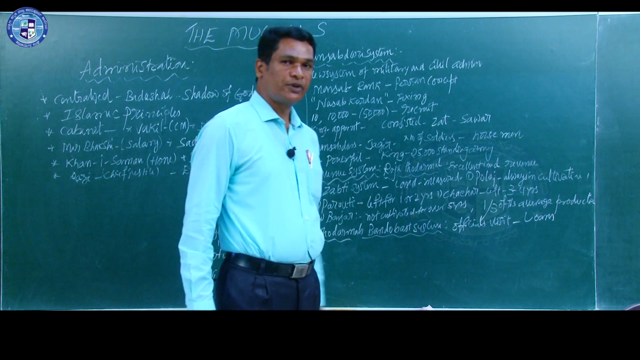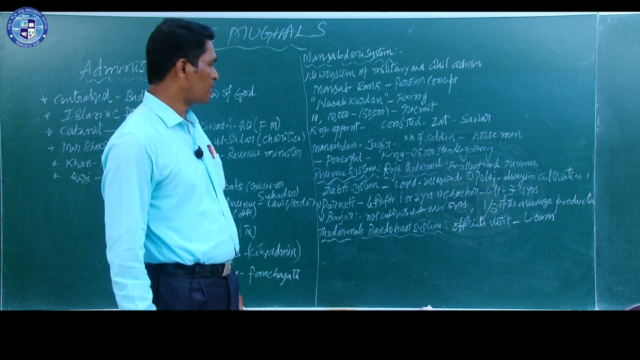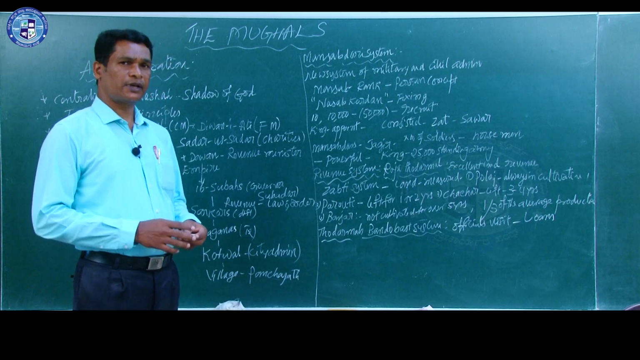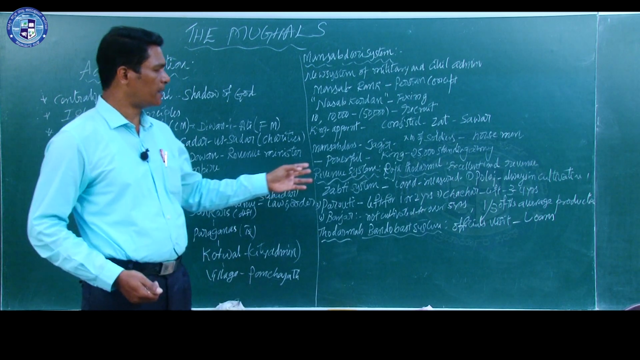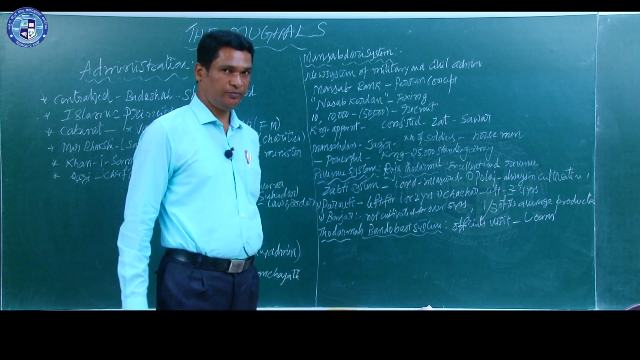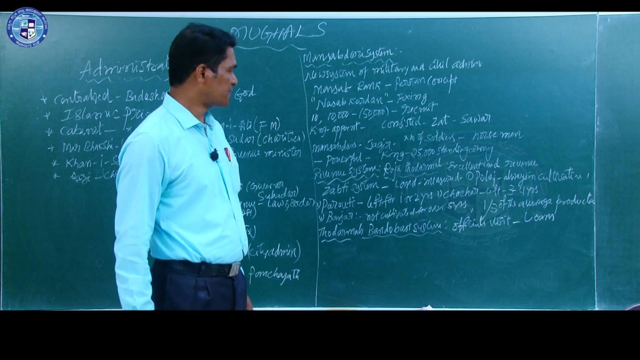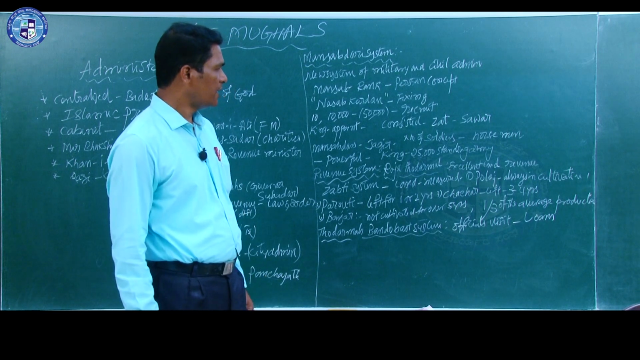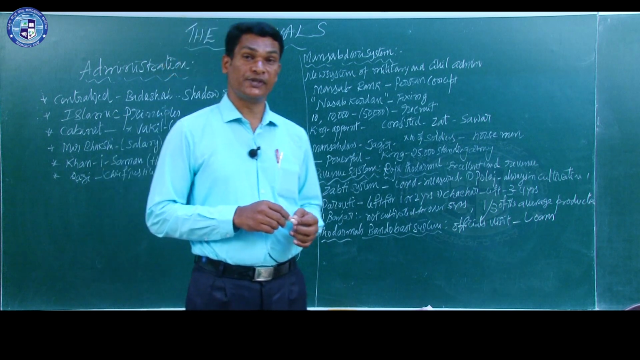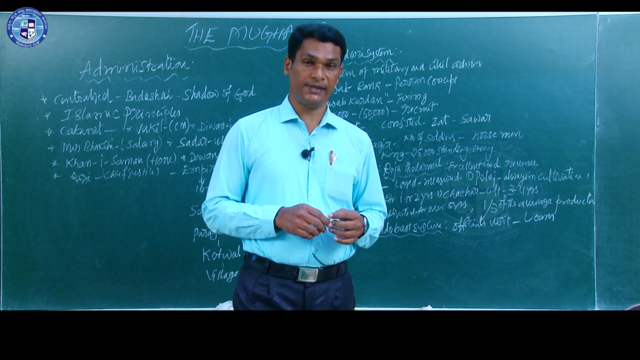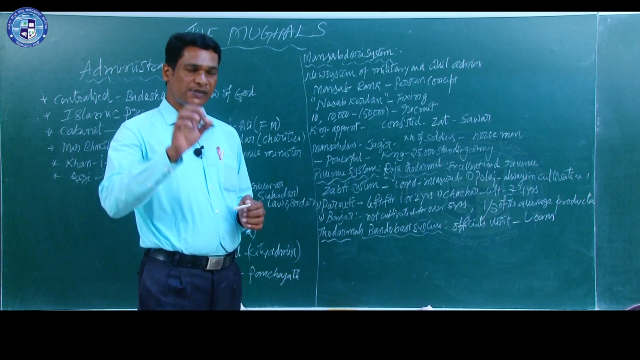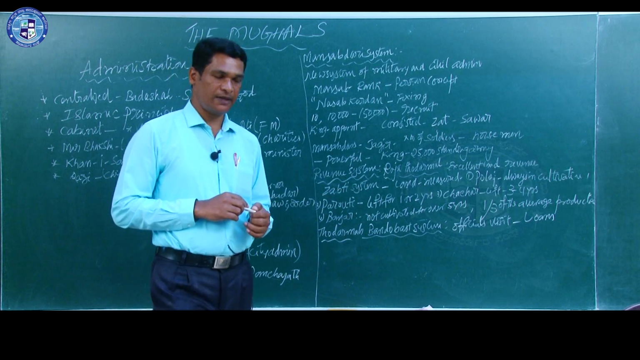Next, we learn about the revenue system of Akbar. Here Akbar had a very clever revenue minister, Raja Todarmal. He was the revenue minister of Akbar. He introduced an excellent revenue system which is called the Japti system. So, what does this Japti system mean?